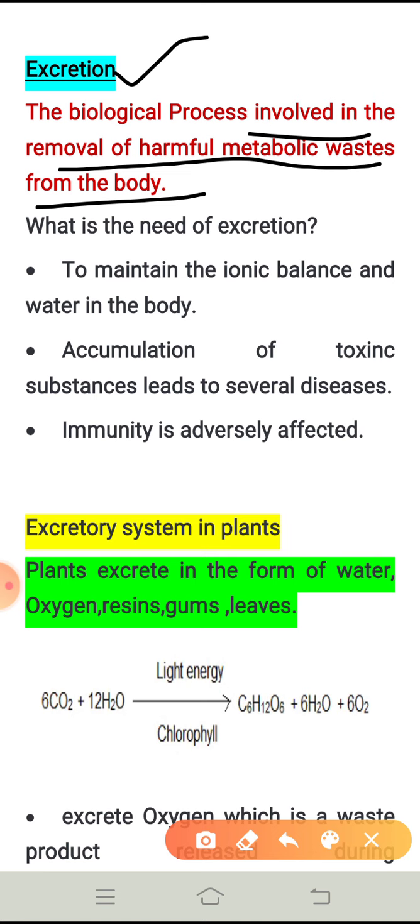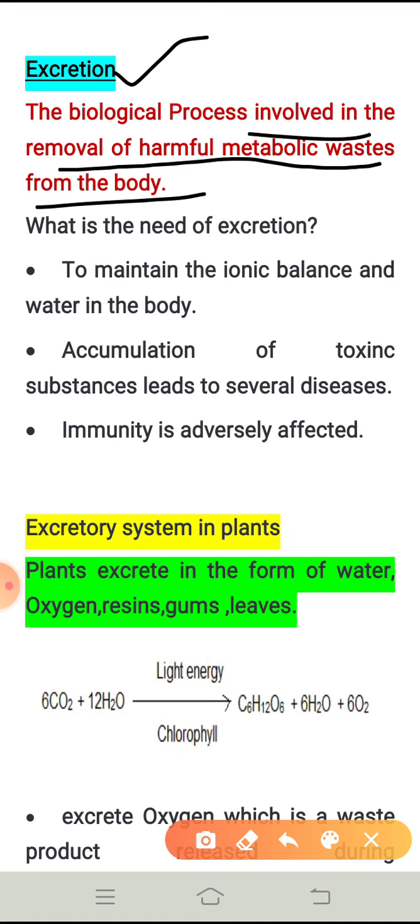You all know that different organisms adopt different ways to excrete wastes. We have seen that there are some simple unicellular organisms. For example, just recall the amoeba. How does the amoeba excrete? Amoeba is a unicellular organism. It does not have any specialized organs, right?